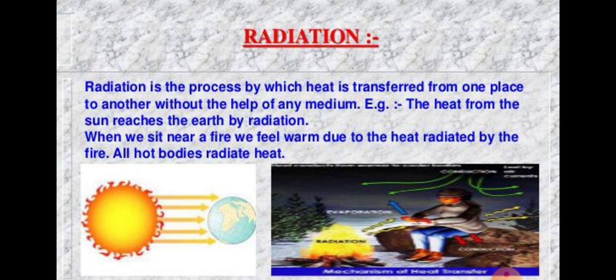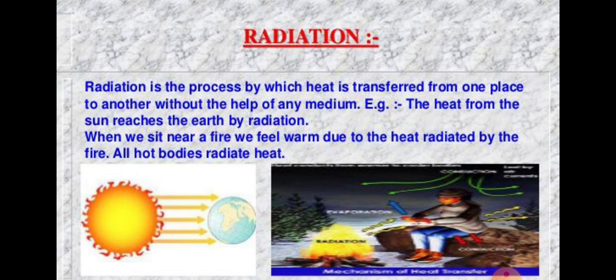Radiation is the process by which heat is transferred from one place to another without the help of any medium. For example, the heat from the sun reaches the earth by radiation.